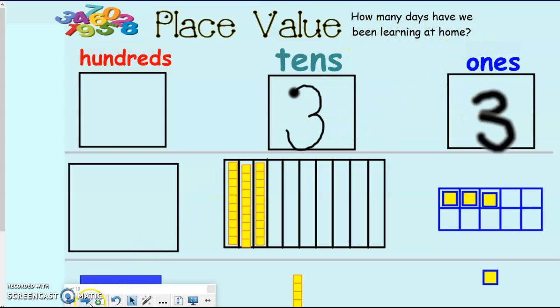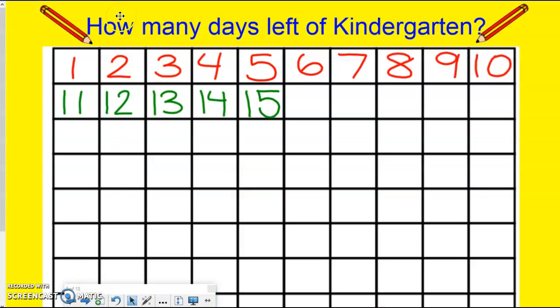33 days. All right, now, how many days left of kindergarten? Well, we need to erase one of our days because we are counting down, remember? Counting down, so how many days do we have left of kindergarten now? 14.